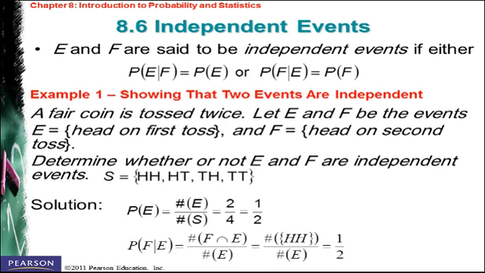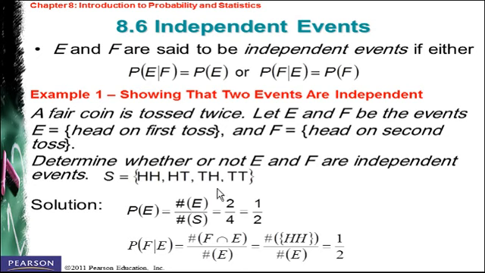Moving to independent events, E and F are said to be independent events if either the probability of E given F is equal to the probability of E, or the probability of F given E is equal to the probability of F. In that case, we call E and F independent events. Let's see this example. A fair coin is tossed twice. Let E and F be the events: E is a head on the first toss and F is a head on the second toss. Determine whether or not E and F are independent events.